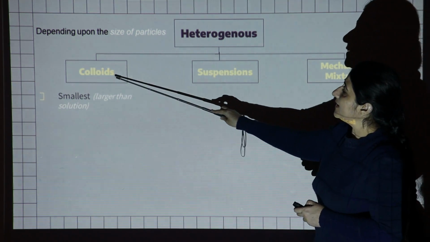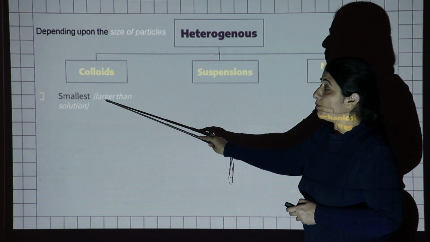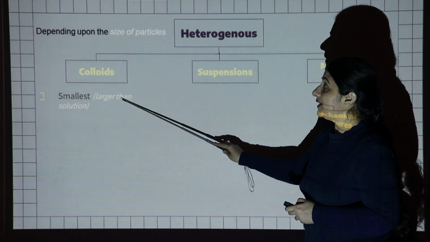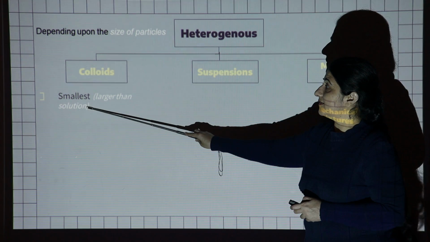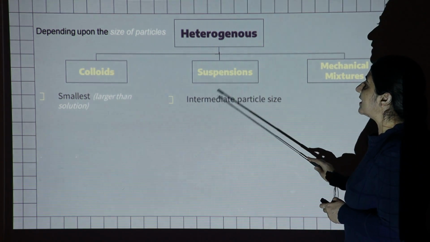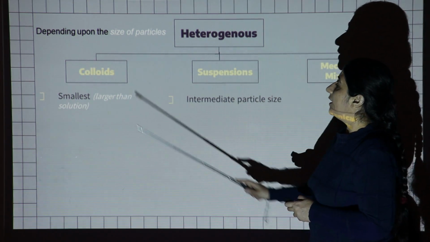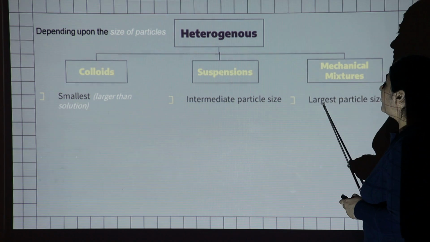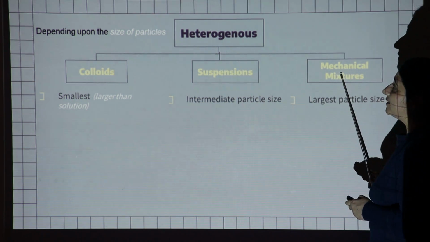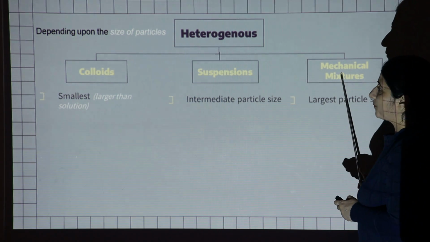The colloids are those in which the particle size is very, very small, but they are larger than the solution particles. On the other hand, in suspension, the particle size is intermediate between mechanical and colloid. If the particle size is very large, then that heterogeneous mixture is known as mechanical mixture.